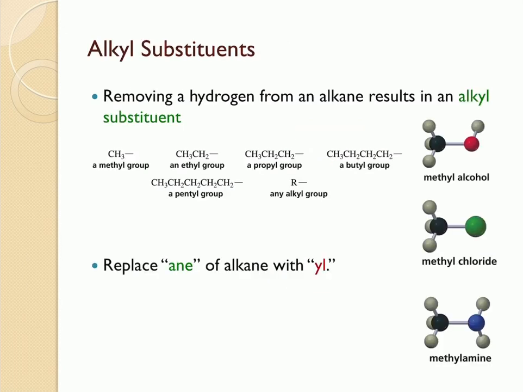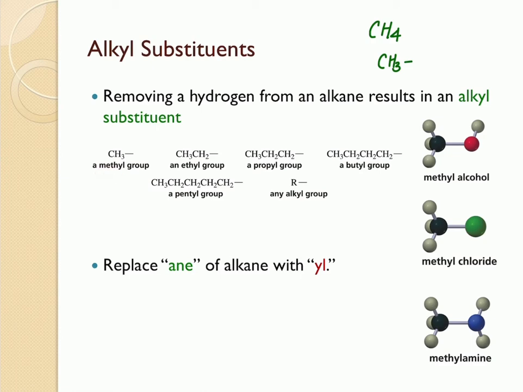Alkyl substituents. When you remove a hydrogen from an alkane, it is going to result in an alkyl substituent. Say, for example, to begin with, let's say that you have CH4. When you replace one of the hydrogens with something else, then it's going to become an alkyl group. So after you remove one hydrogen from there, it's going to become a CH3 group, and that CH3 group is called a methyl group.